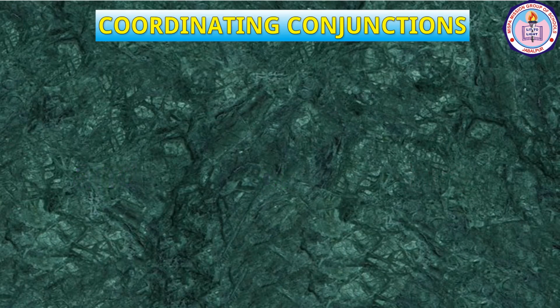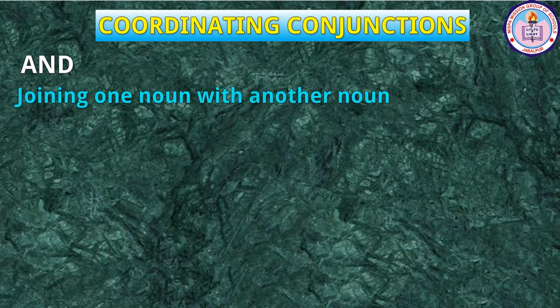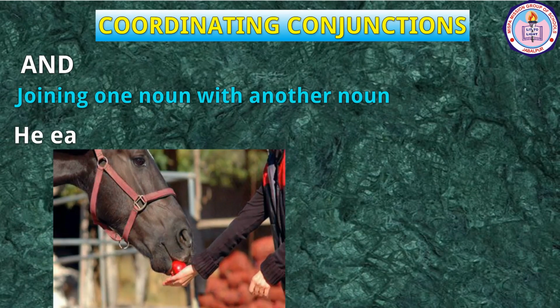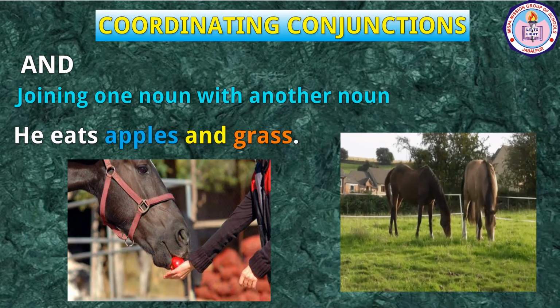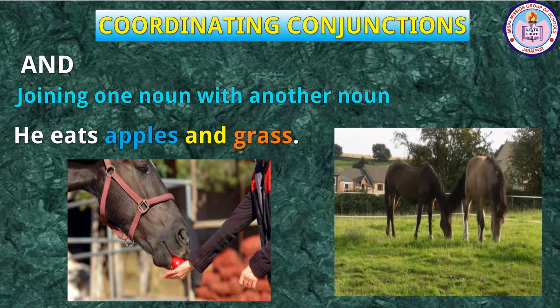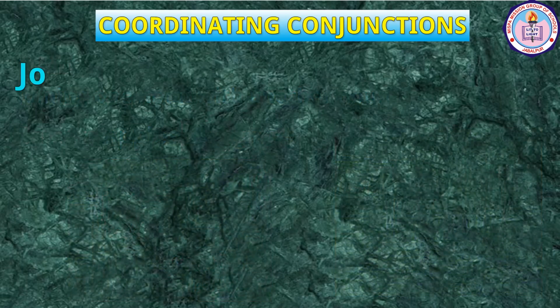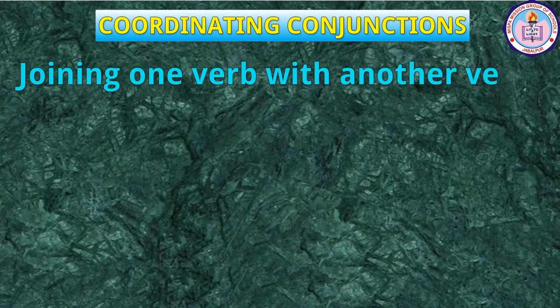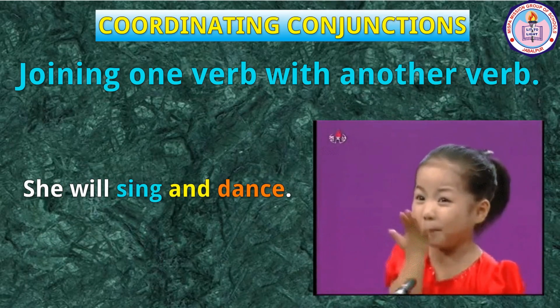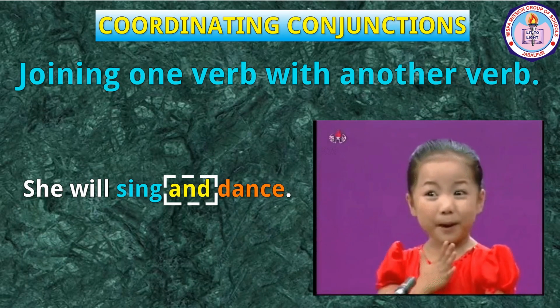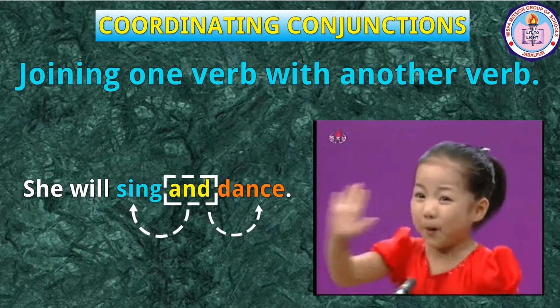Let us use these 3 conjunctions in the following examples. And, joining one noun with another noun. For example, he eats apples and grass. Here, the conjunction and coordinates the nouns apples and grass. Joining one verb with another verb: She will sing and dance. Here, and joins 2 verbs, sing and dance.